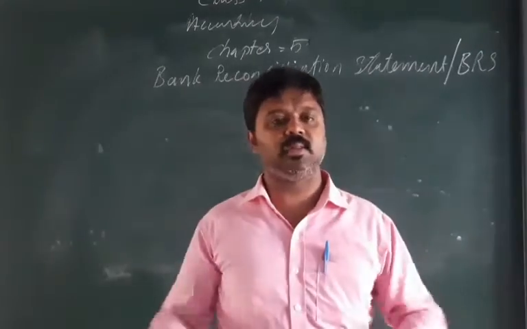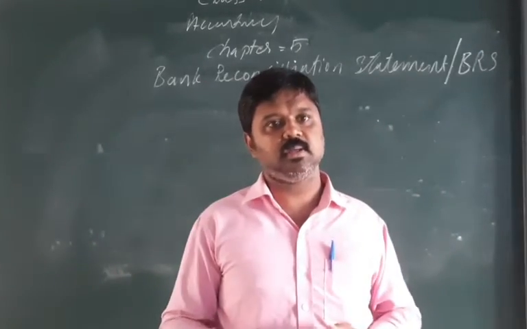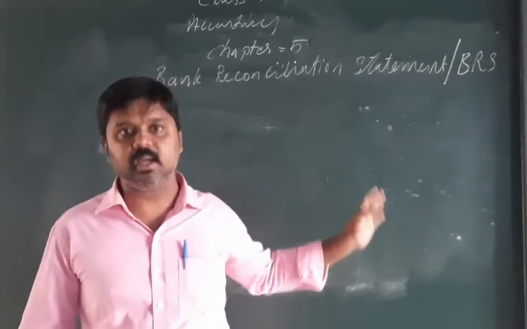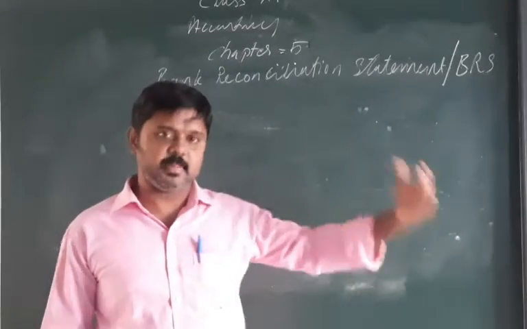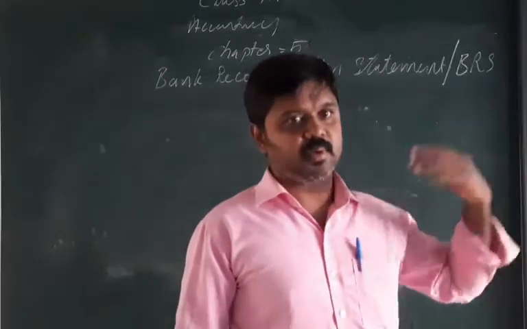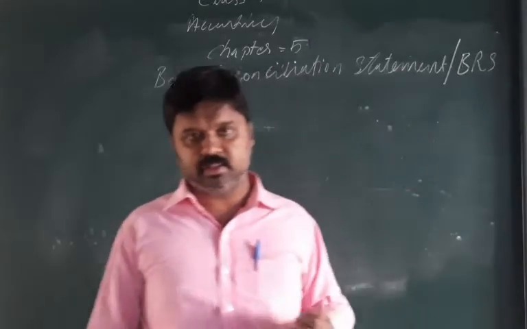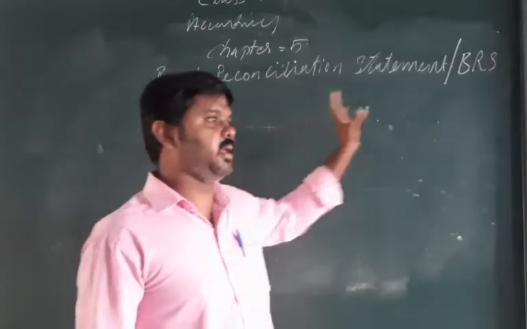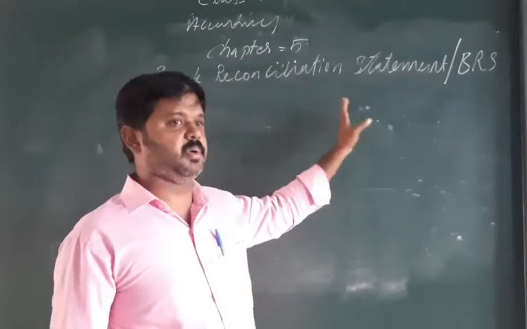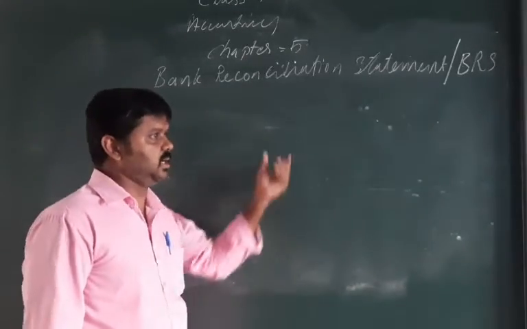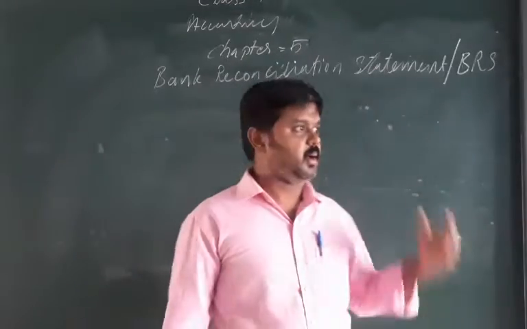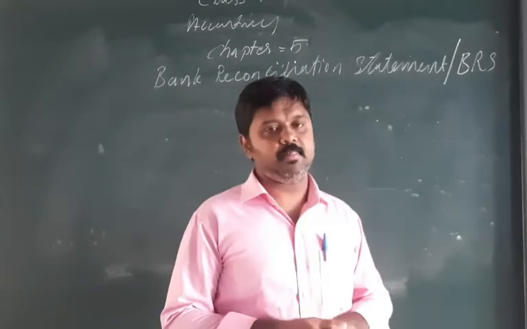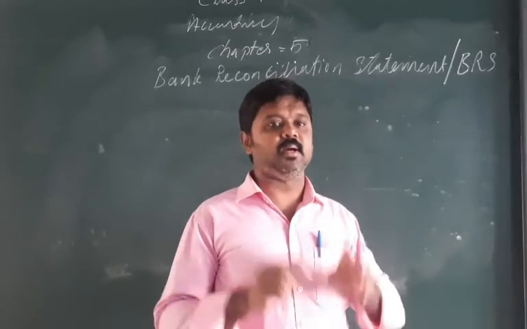At the same time, the business is also maintaining a cash book. You already studied the cash book. The bank records in the passbook provided to the account holder, and the business records in the double column cash book. One column is for cash and another is for bank, and we record both receipts and payments. So here you need to understand something.